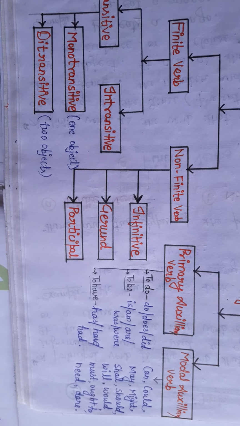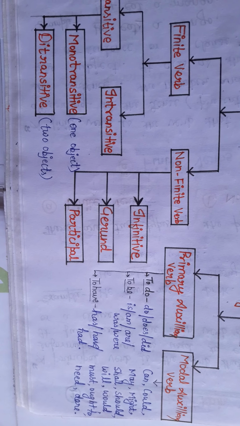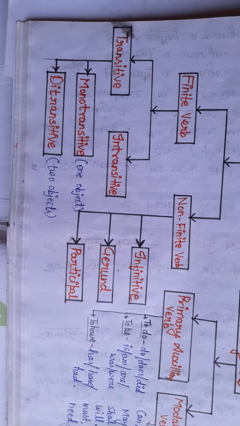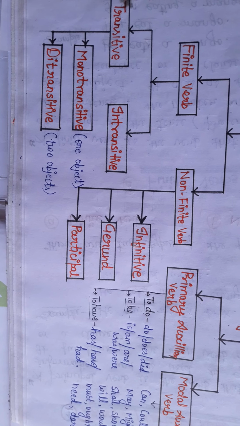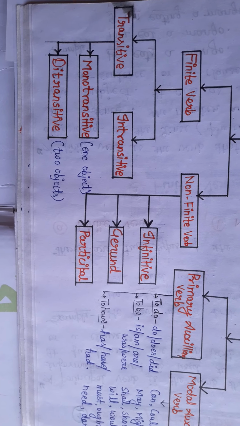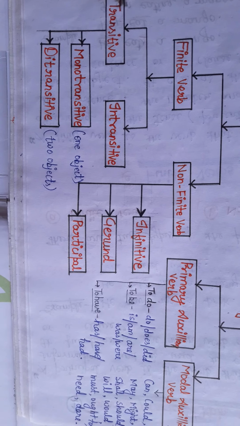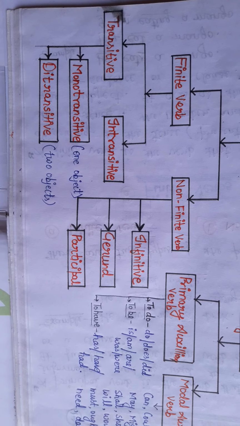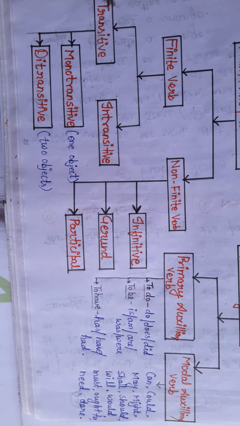And non-finite verb has three kinds: infinitive, gerund, and participle. And transitive verb also has two kinds, that is monotransitive verb and ditransitive verb. Monotransitive verbs are those in which there is one object and ditransitive verbs are those in which there are two objects.